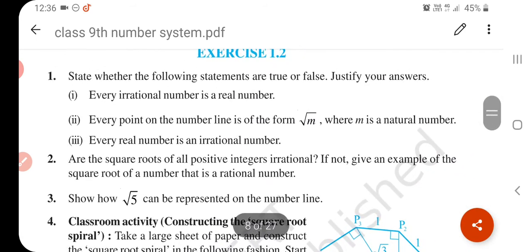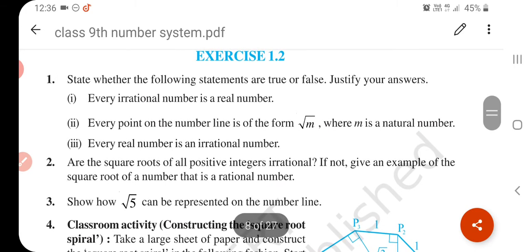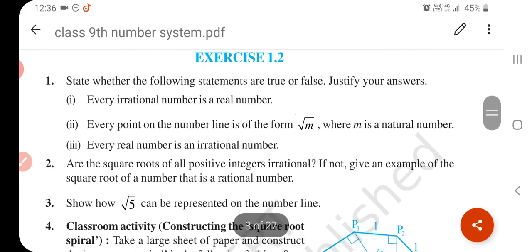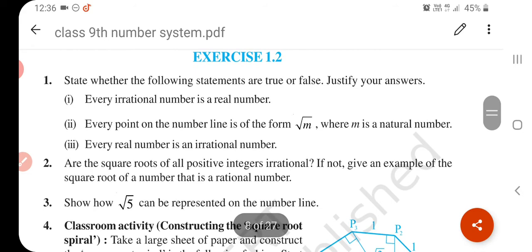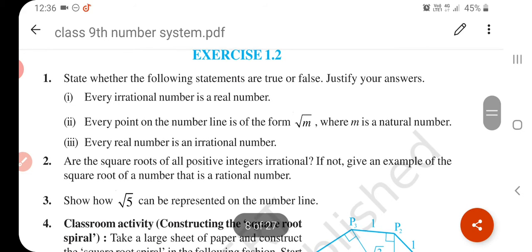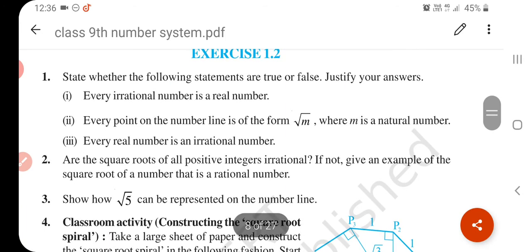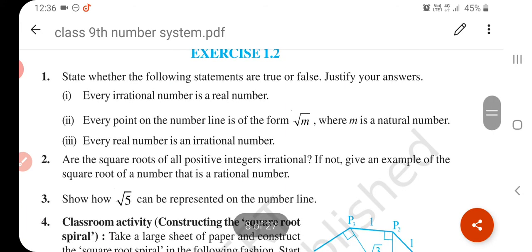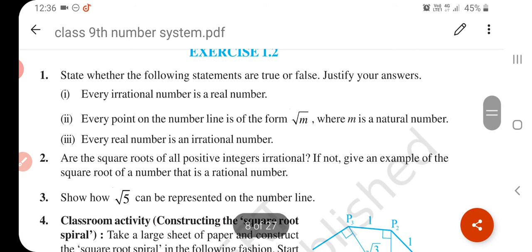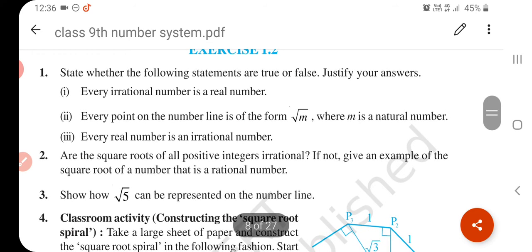Now let's see this true and false. State whether the following statements are true or false. Justify your answer. Every irrational number is a real number. Yes, because real numbers are a collection of all the numbers.